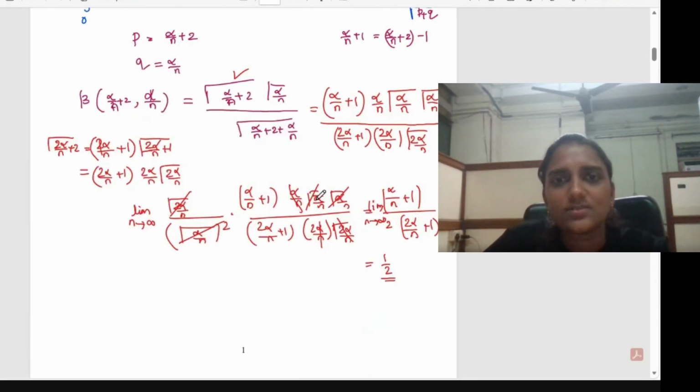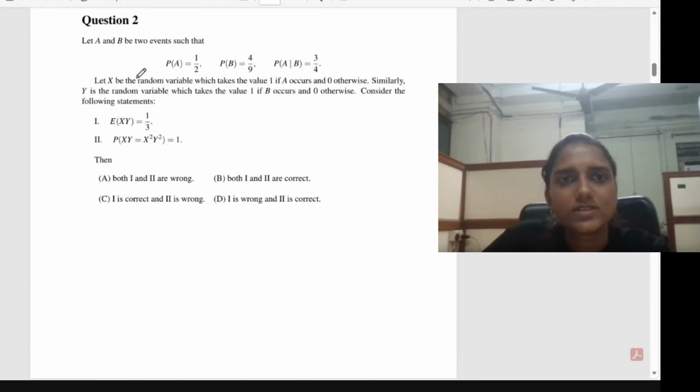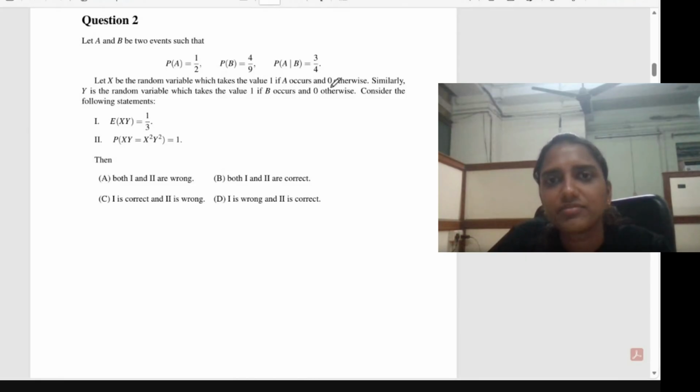Okay, so let's move to the next question. The question is: let A and B be two events such that P(A) = 1/2, P(B) = 4/9, P(A given B) = 3/4. Let X be the random variable which takes the value 1 if A occurs and 0 otherwise. Similarly, Y is a random variable which takes the value 1 if B occurs and 0 otherwise.